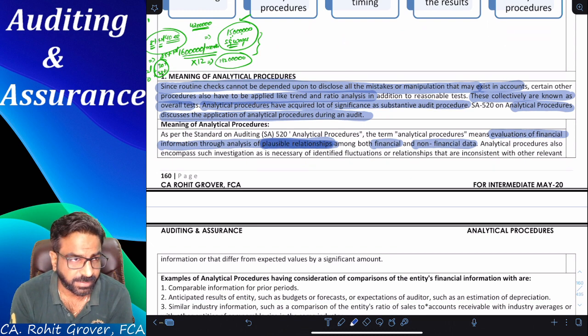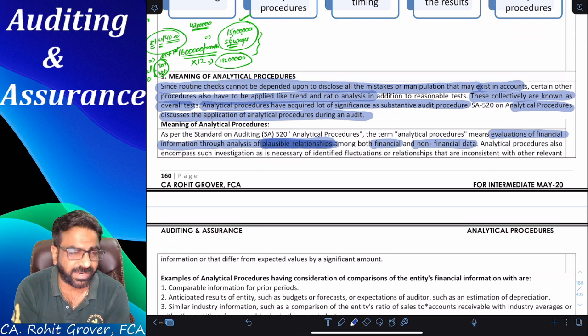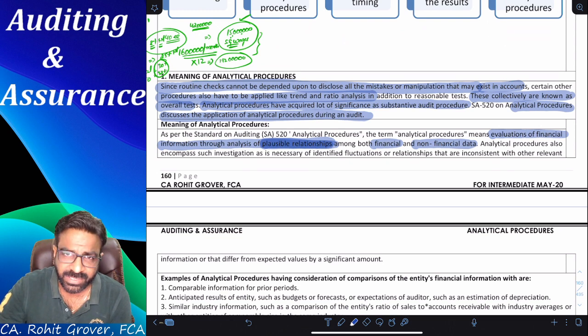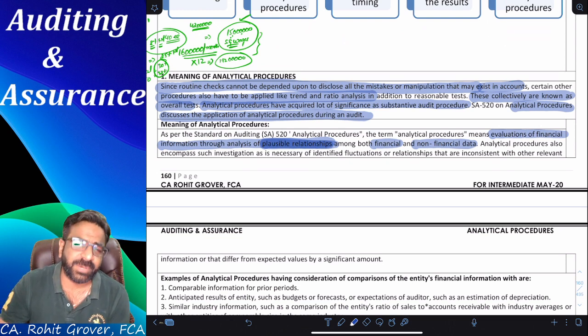Tell me, everyone. While calculating the liquidity, did I use debt by equity ratio or current ratio? I use the current ratio. Why do I use the current ratio? Because the current ratio formula is what? Current assets divided by what? Current liabilities. Now current assets and current liabilities mean what?